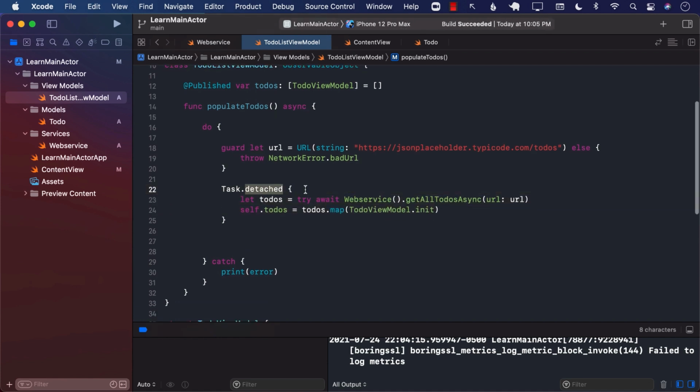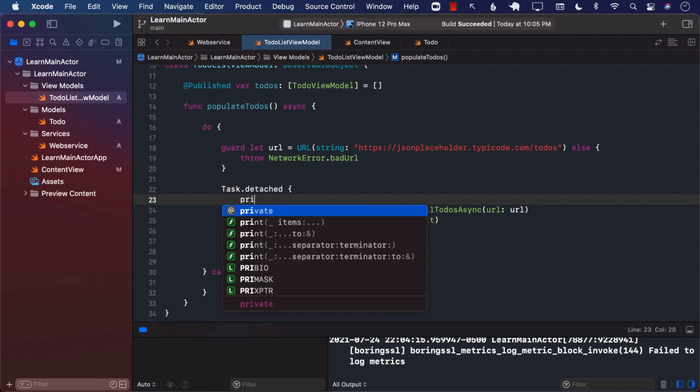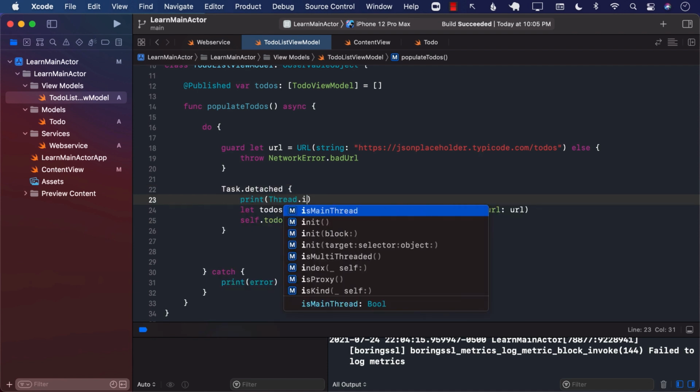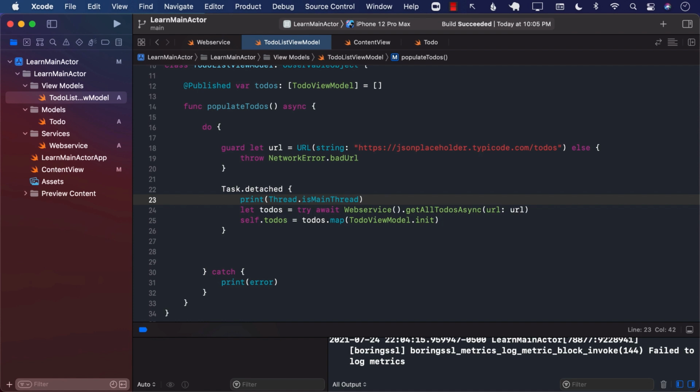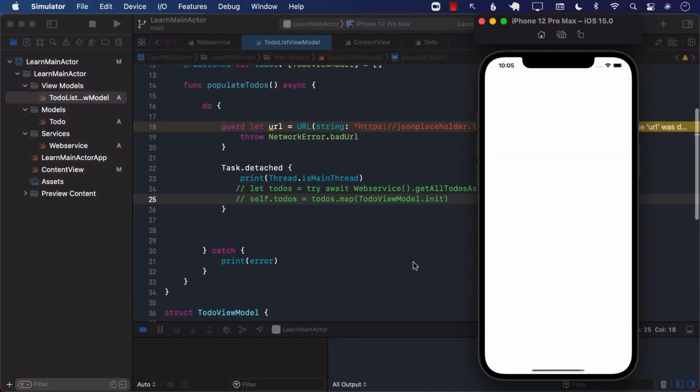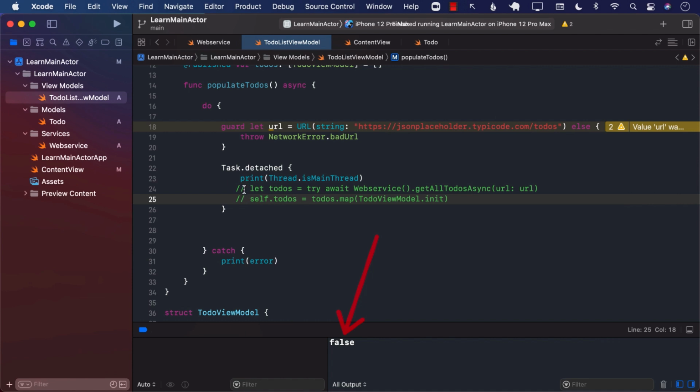Now, this basically means that it's definitely not going to be on the main thread. It's going to be some other thread. And you can also check that if you print out the property, if you simply say thread.isMainThread, it is going to print out false because this is not the main thread. Let's go ahead and comment out these two things so we can just see what it is printing out if we are inside the task.detach. And you can see right there, it is printing out false. So this means that it is not on the main thread when we are inside the task.detach closure.